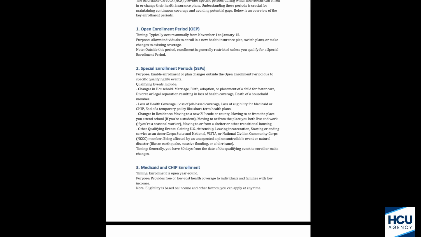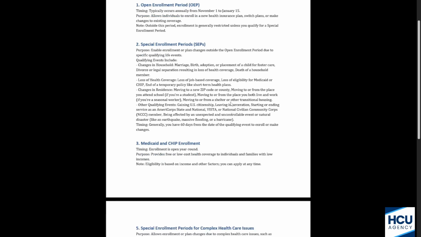The other is gaining U.S. citizenship, leaving incarceration, meaning coming out of jail, and certain other things like AmeriCorps State, National, Vista, or National Civilian Community Corps if they stop working for there. But you don't normally see that stuff, honestly. That's not really a thing. Normally, what you'll see is someone coming out of prison. That's a big one. And then gaining U.S. citizenship is another one. Or coming here with a visa. At the time of this, they were still able to do that. It may not be a thing by the time you're watching this, but if they did have some type of visa and were here legally, they could still enroll in a plan.